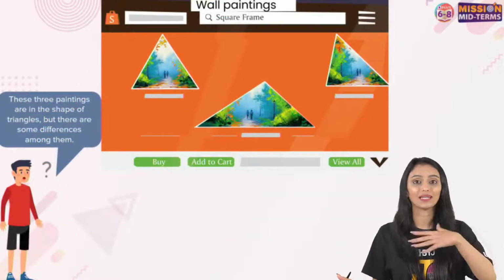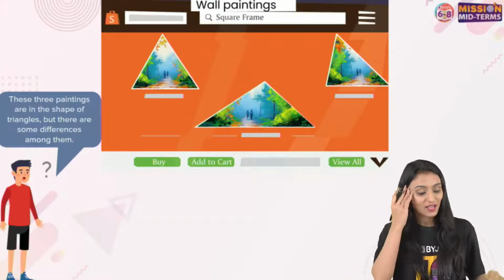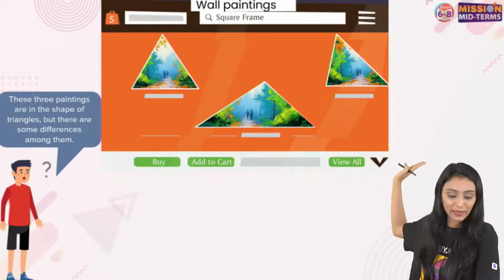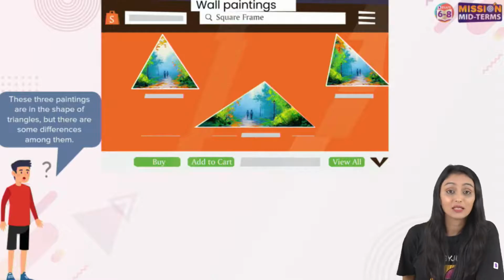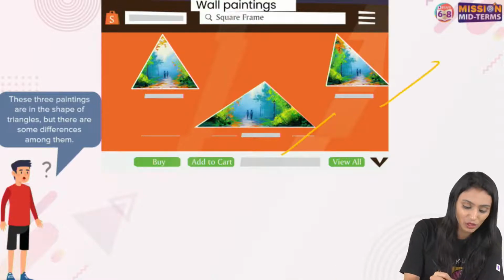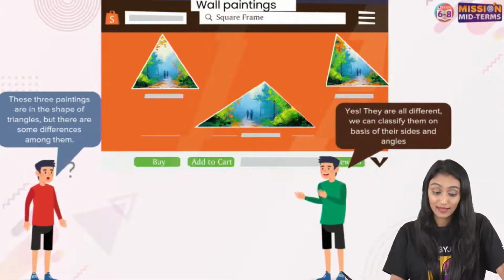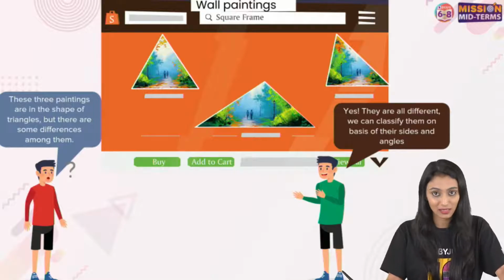Till now, we talked about angles, right? Yes. So here, you can see that this kid is looking at this wall painting and thinking that these three paintings are in the shape of triangles, but there are some differences among them. You can see that they have different shapes over here, right? So the other one says, yes, they're all different, but we can classify them based on their sides and angles.